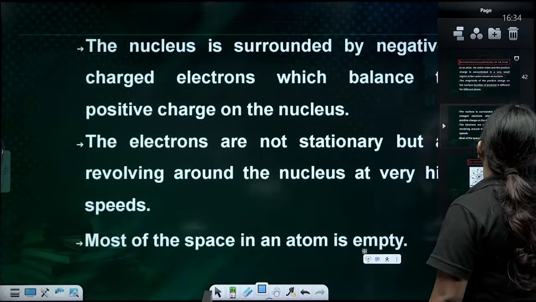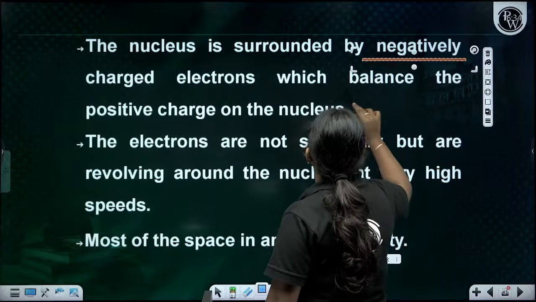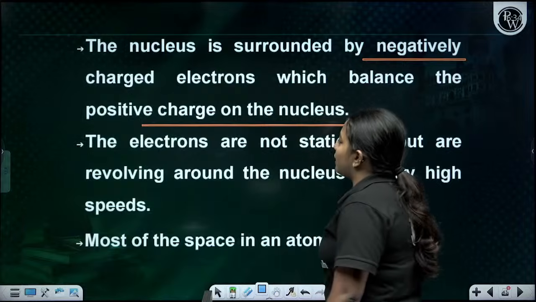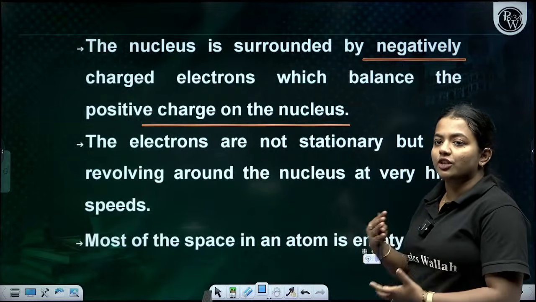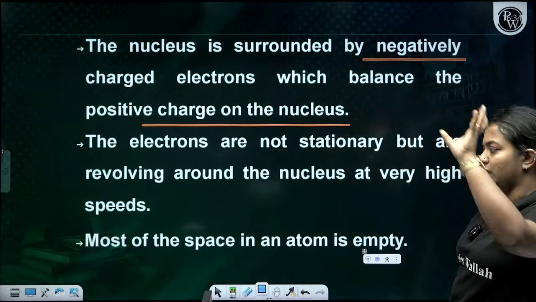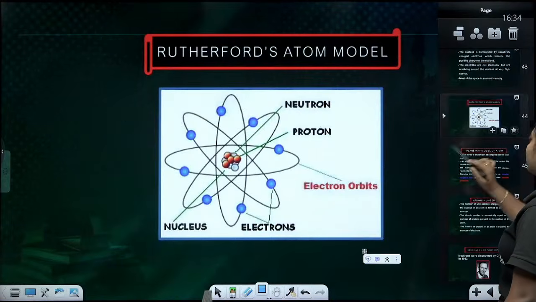The nucleus is surrounded by negatively charged electrons, which balance the positive charge. These electrons are not stationary; they are revolving around the nucleus at a certain speed. Most of the space of the atom is empty.